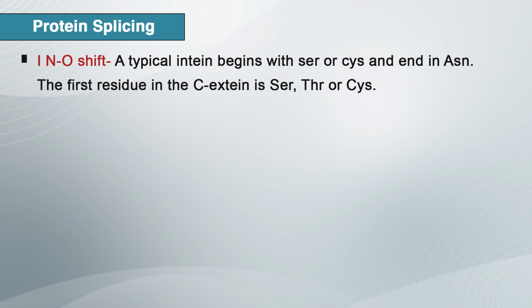The NO shift is the transition of a peptide bond between the amino acid of the intein and the N-extein into an ester or thioester bond. The transition depends on the nucleophilic attack of the bond by the side chain of the serine or cysteine residue at the terminal end of the intein, at the hydroxyl group or thiol group. This reaction is termed NO shift where the attacking atom is oxygen, and NS shift when the atom is sulfur.